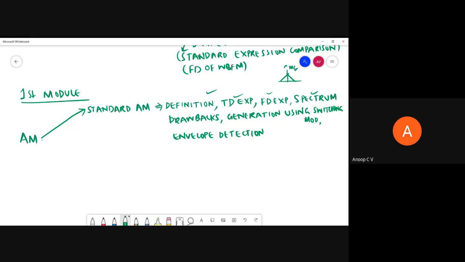Then it has drawbacks. The carrier which is being transmitted along with the standard AM is redundant. It is wastage of power. Also, bandwidth is 2W, or twice the maximum frequency content in m of t. So those are the drawbacks.